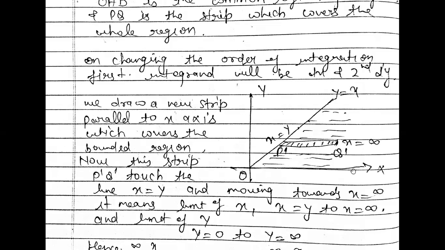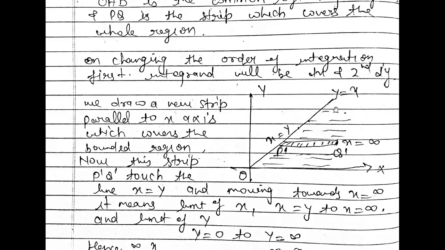So our limit will also be changed. So we draw a new strip parallel to x-axis which covers the bounded region. So strip p dash q dash. So for the limits of integration, we can see here that the strip is touching the line y is equal to x, and it is parallel to x-axis. That means we will find the value of x from here.